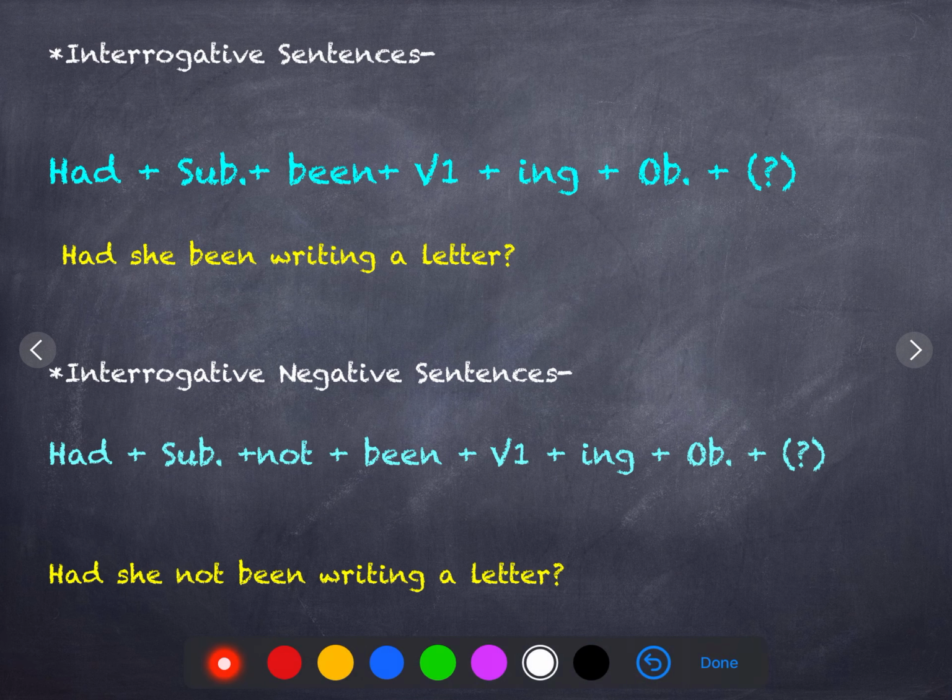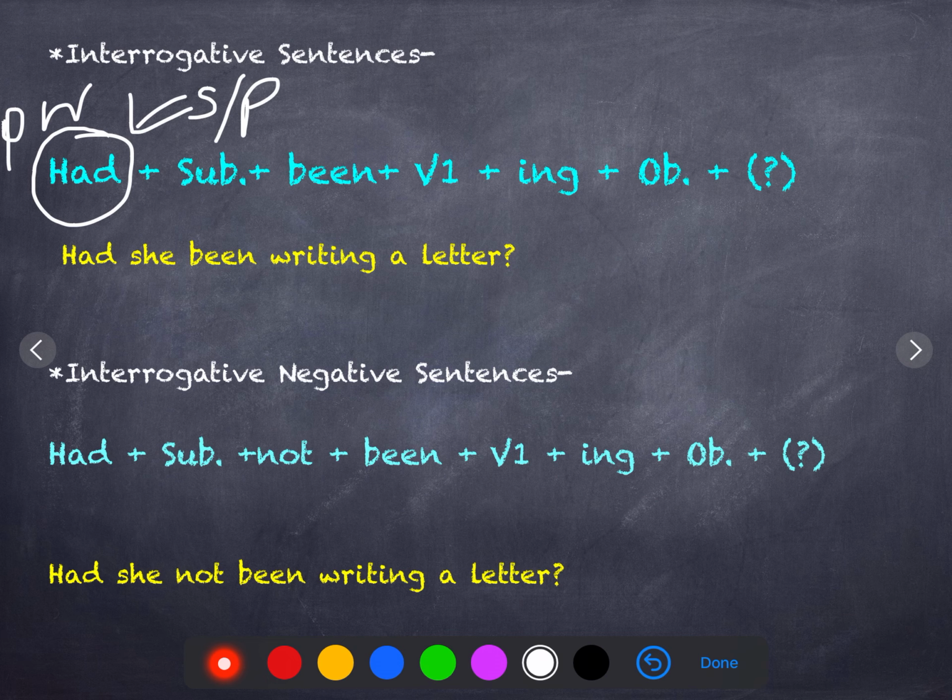Then comes the interrogative sentence. Here also there is not much difference, only the difference of this had. In present perfect continuous we had has or have. Here we have only one option, that is had. Either the subject is singular or plural, we'll be using had. And if you have a question word, it will be before this. Had she been writing a letter? Where had she been writing a letter?